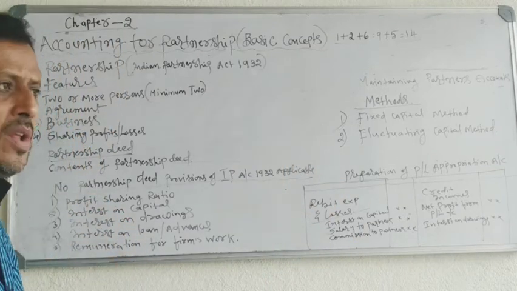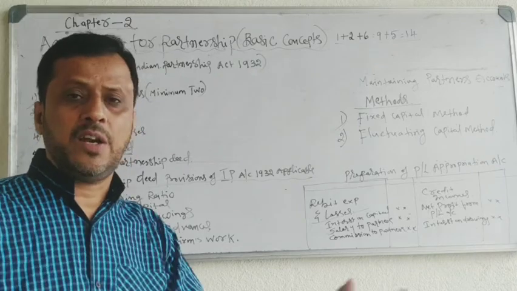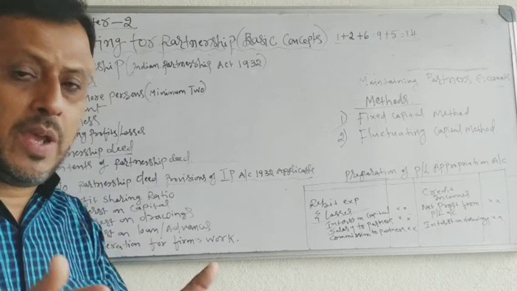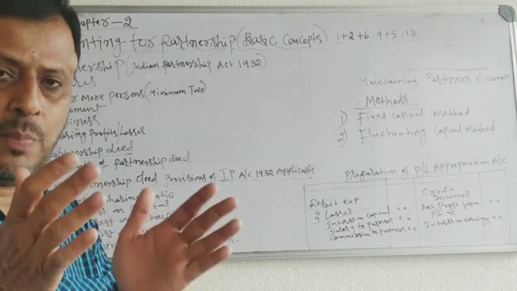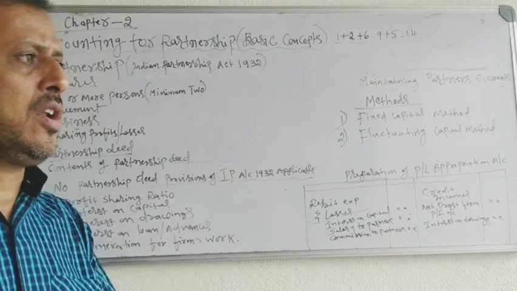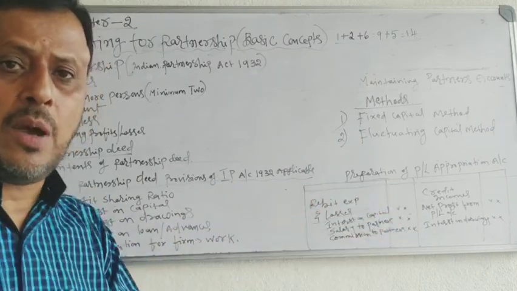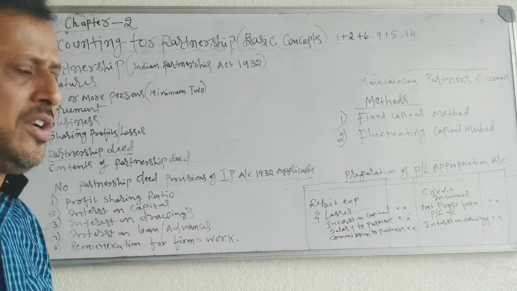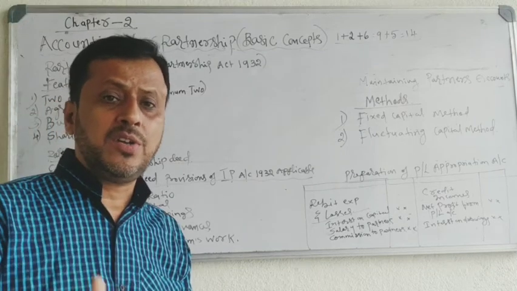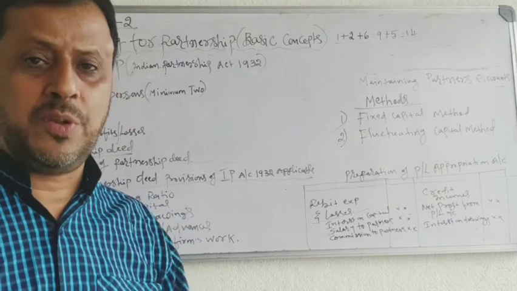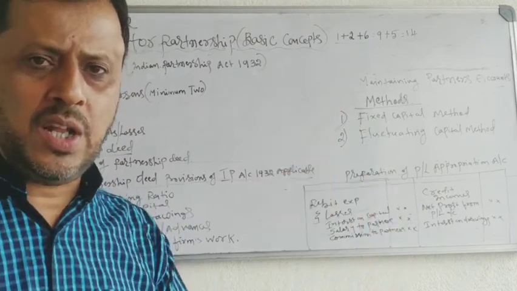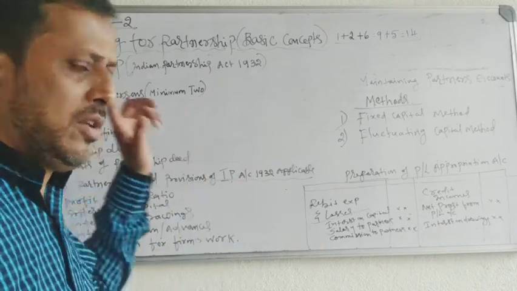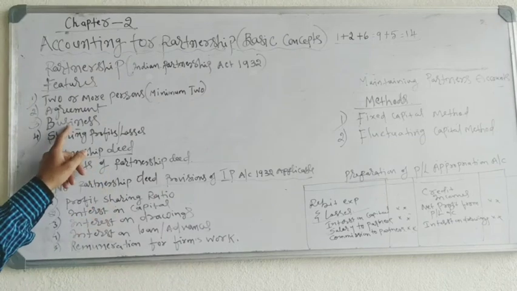Second, agreement. Partnership business is created by agreement. If you want to start a partnership business, then the partners must first make an agreement. So, partnership business is started or created by making an agreement among the partners. Third, business. Why is partnership started? Partnership is started to carry on some business. The business must be legal and lawful, and it should not be opposed to public policy.